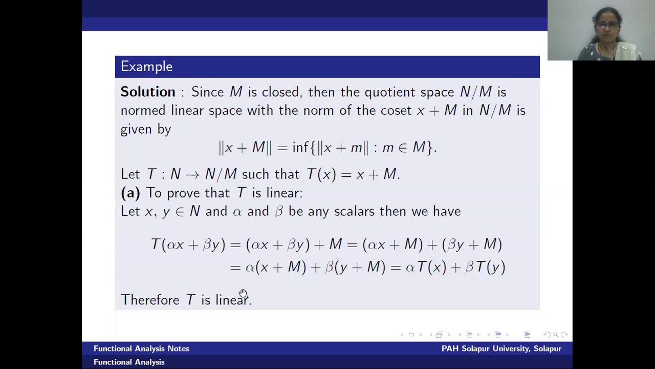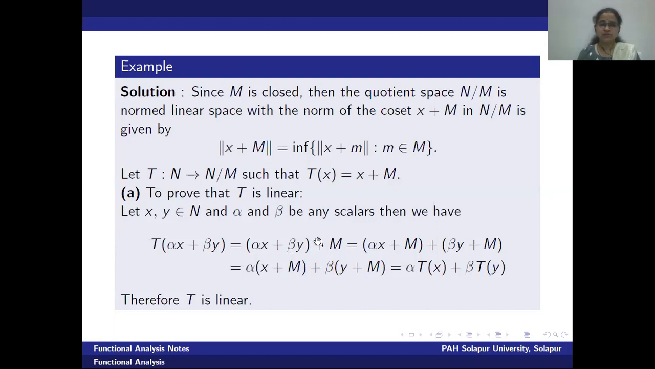Let us start by proving the first result, that is, T is linear or not. For this, let us start with 2 arbitrary vectors x, y in N, and alpha, beta any scalars. Then consider T of alpha x plus beta y. What the definition says, T of x is x plus M. Therefore, T of alpha x plus beta y will be alpha x plus beta y plus M.